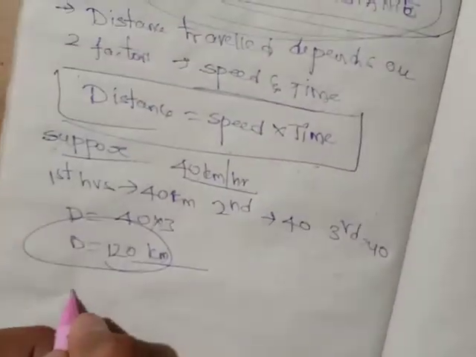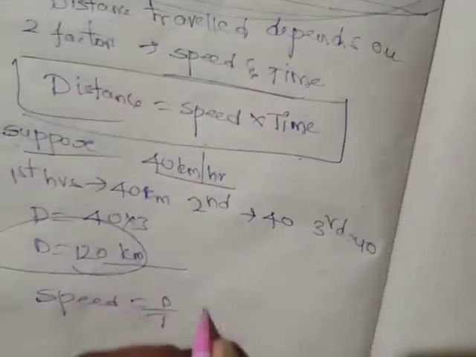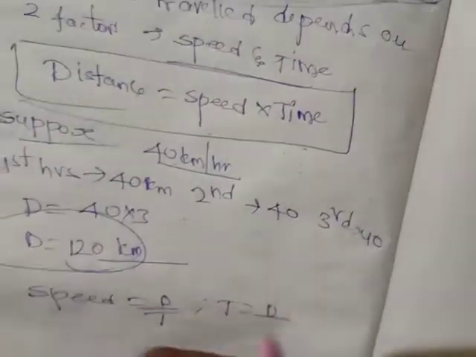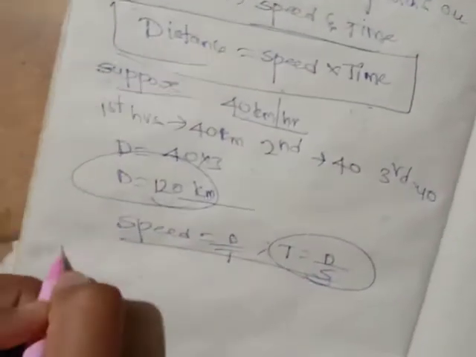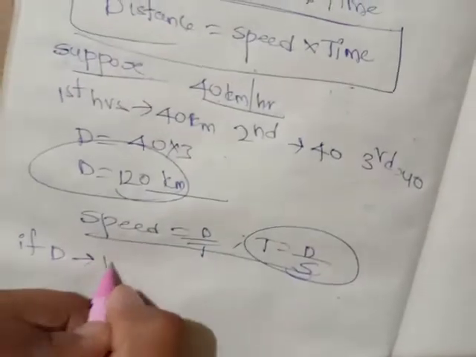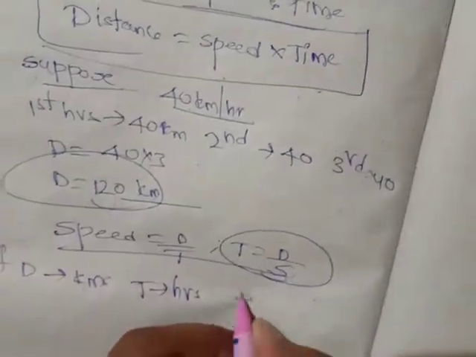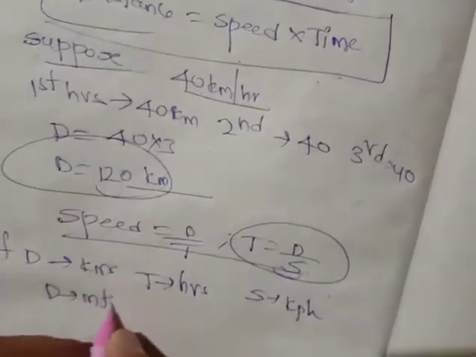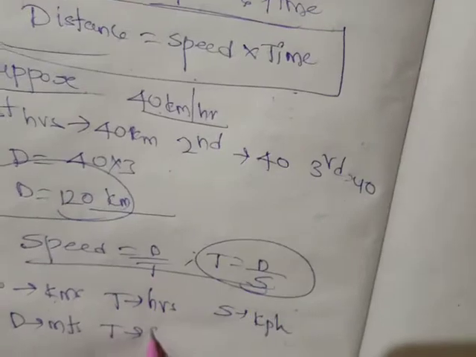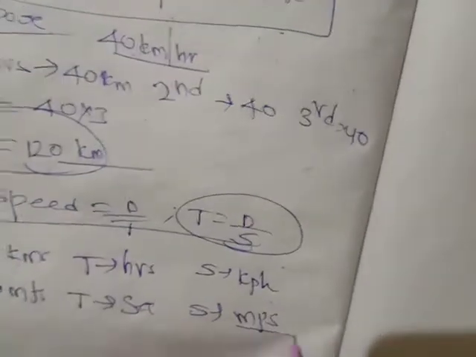So what I can tell you is that speed is equal to distance by time, and time is equal to distance by speed, right or not? So always, if distance is in kilometers, time should be in hours, and speed should be in kilometers per hour. If distance is in meters, time should be in seconds, and speed should be in meters per second.